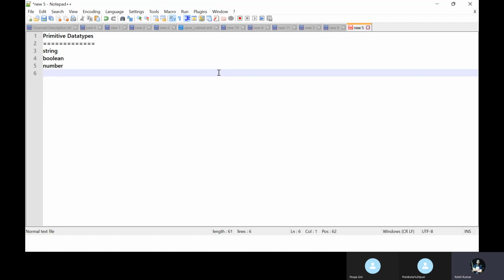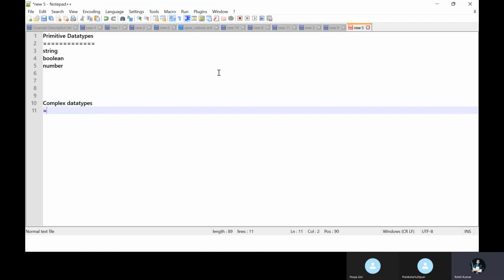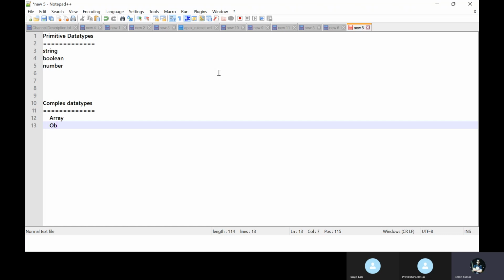I'm talking about only JS, so we have number, not integer, and then string, boolean, number, and some others. If you take an array or objects, it's a non-primitive data type, a complex data type, like array and objects. I'm talking about only primitive data types here.